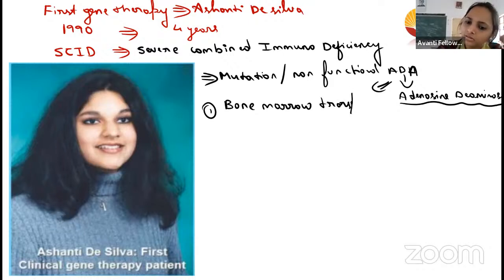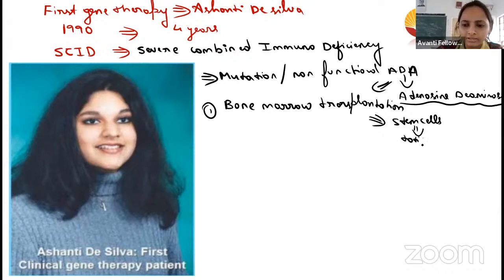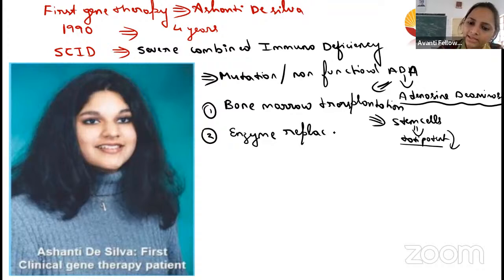We do this because the stem cells are there, and the stem cells are totipotent, so they can give rise to the cells. The second is enzyme replacement, by injecting the enzyme adenosine deaminase.